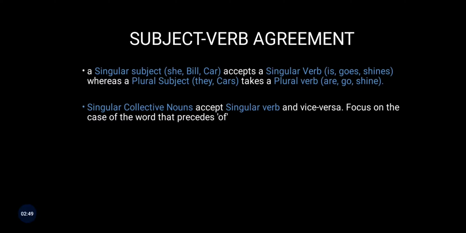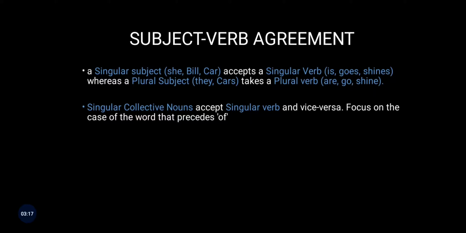Singular collective nouns accept a singular verb and vice versa, meaning plural collective nouns will accept a plural verb. So what are collective nouns? Collective nouns are a bunch of things, a word that is used to describe a collection or a motley of things. Like you say a herd of cows. There the word herd, H-E-R-D, is a collective noun because it relates to a group of cows.